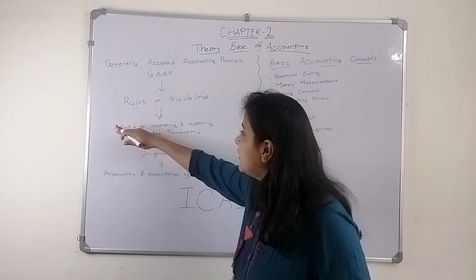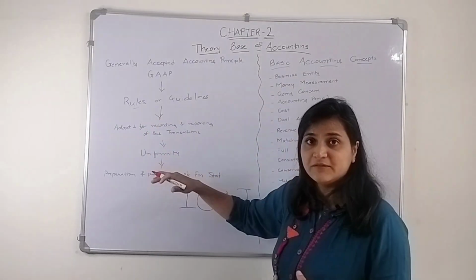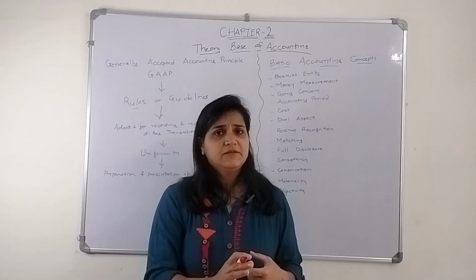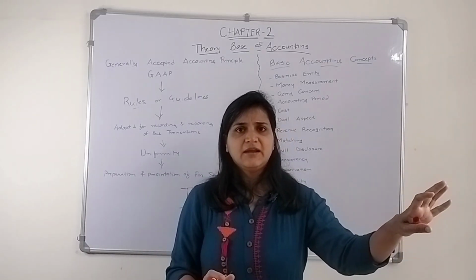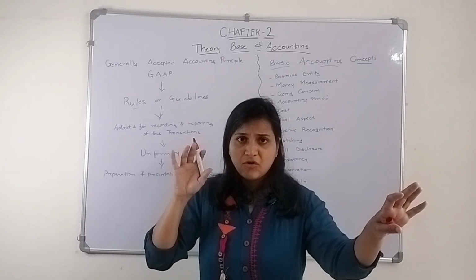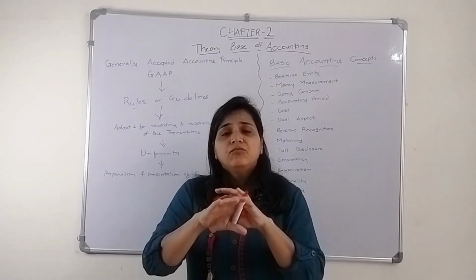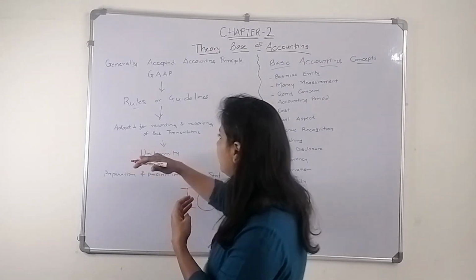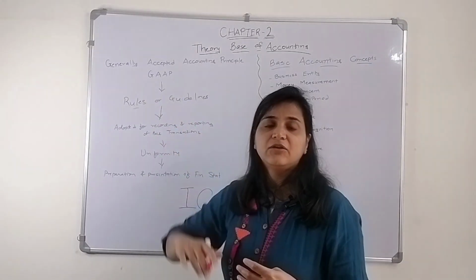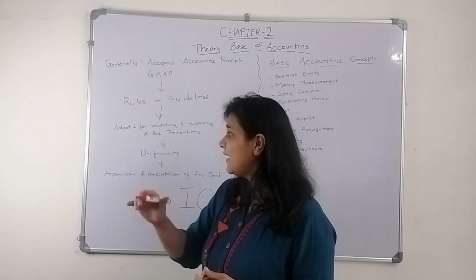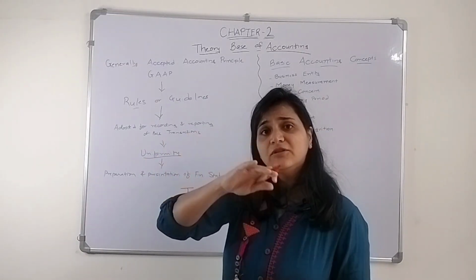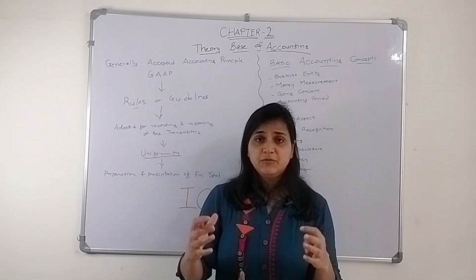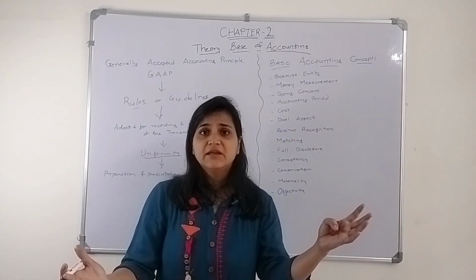Why are they there? Adopted for recording and reporting of business transactions. The moment we start identifying the transaction, we record it, measure it, summarize it, and communicate it in the books, at every point of time we have to take into account these accounting principles. Why? To bring in uniformity. Even if the manager wants to compare his books of accounts from the past year with the current year,